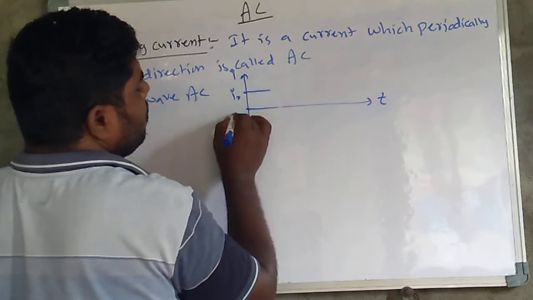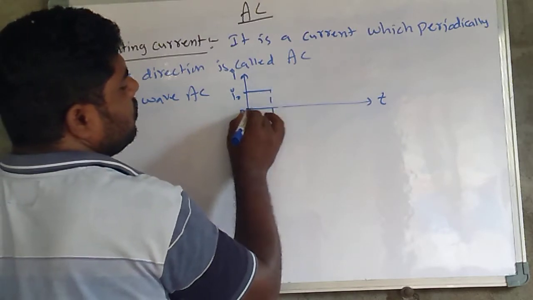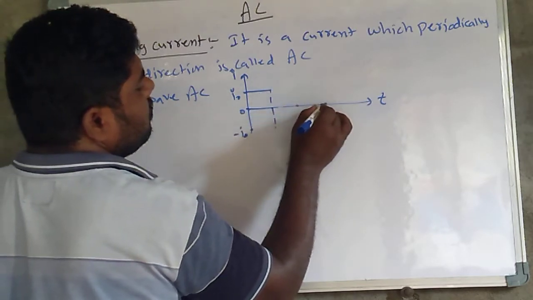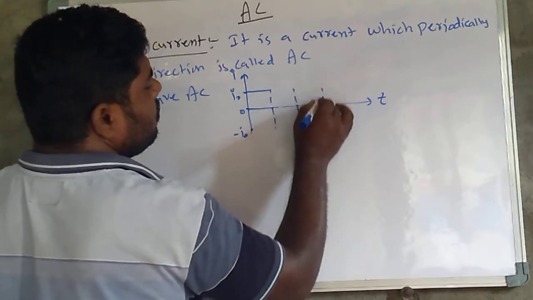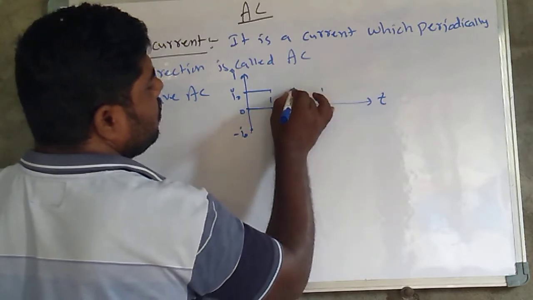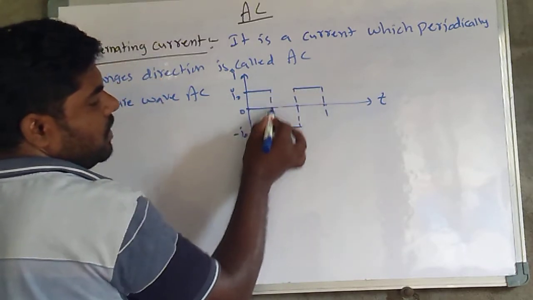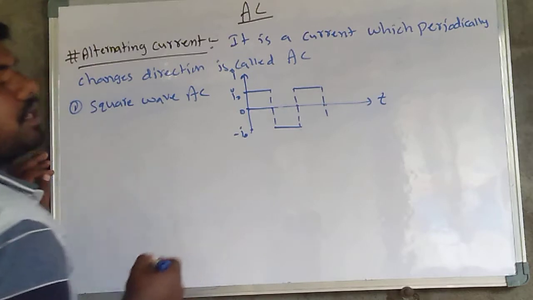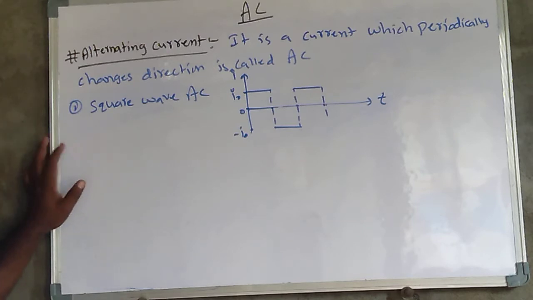At t equal to 0, the wave starts like this. With respect to time, the current direction changes periodically. This type of wave is nothing but a square wave.